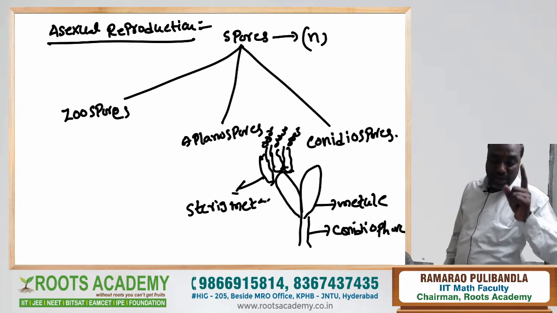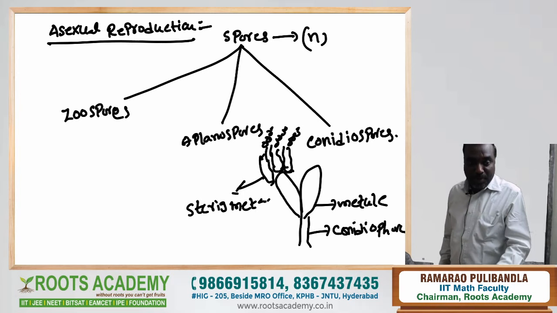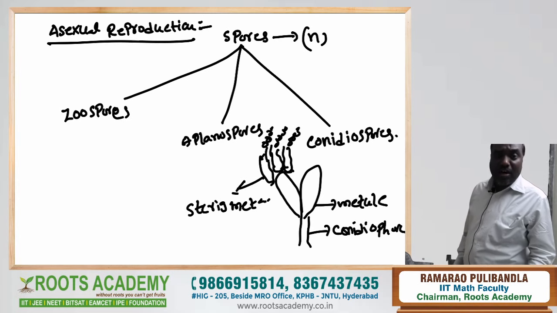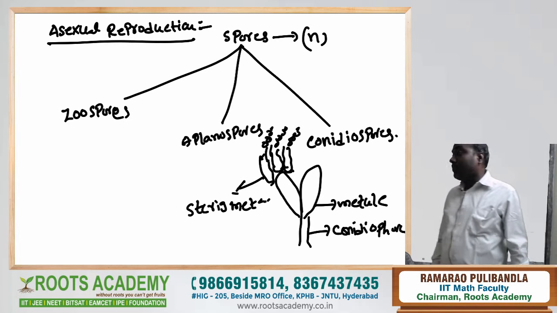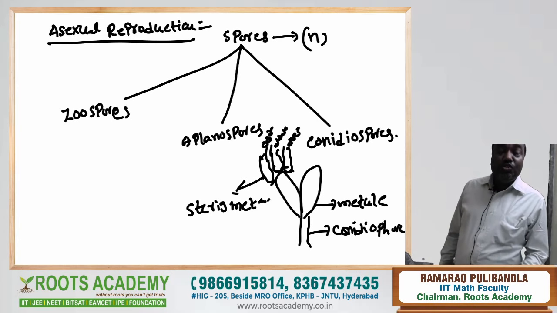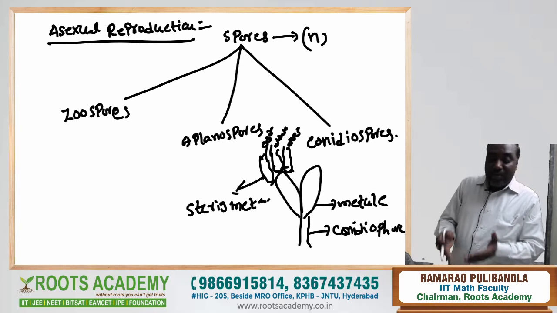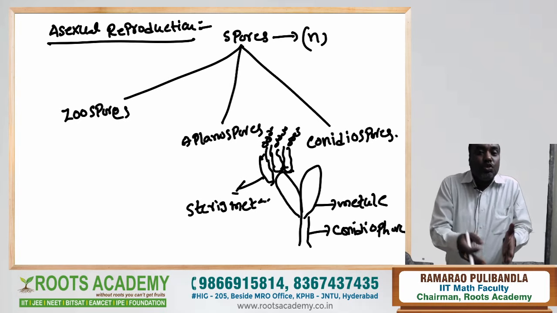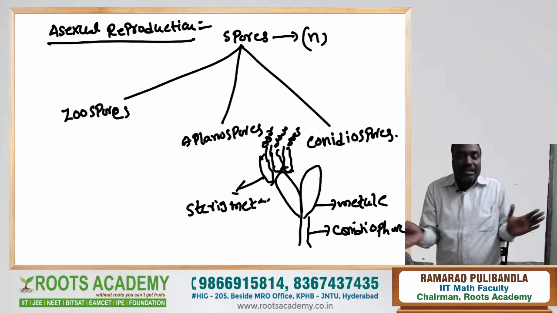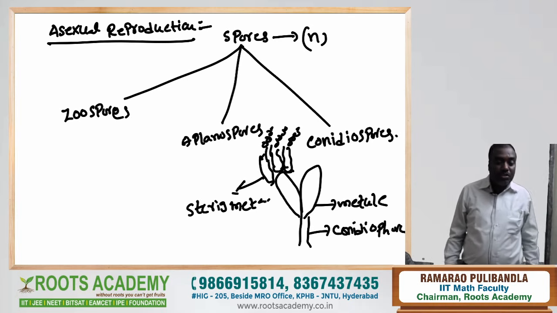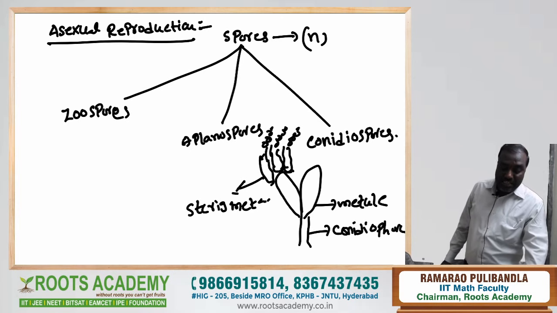This is very important. Asexual reproduction is carried out by spores. Those spores that are flagellated are called zoospores. Zoospores are produced within the zoosporangium. When the walls of the zoosporangium break, the zoospores are released from it. So the origin of zoospores is endogenous.